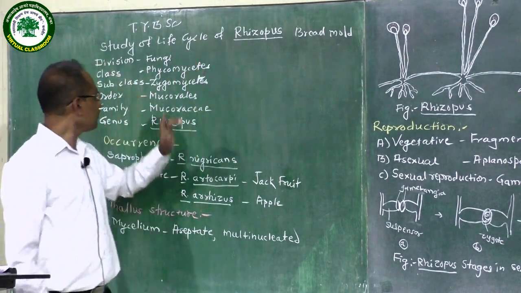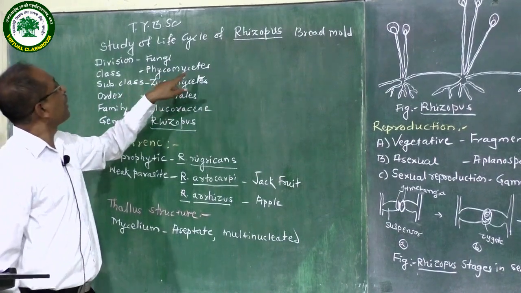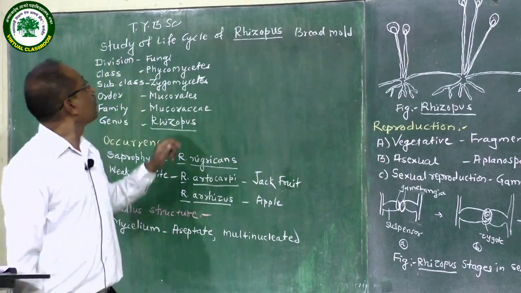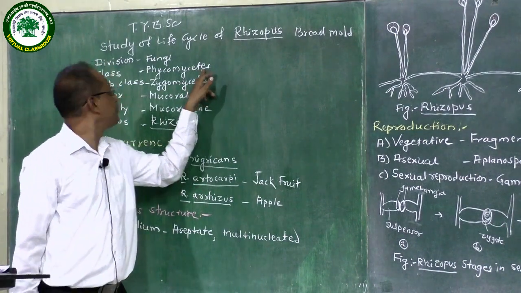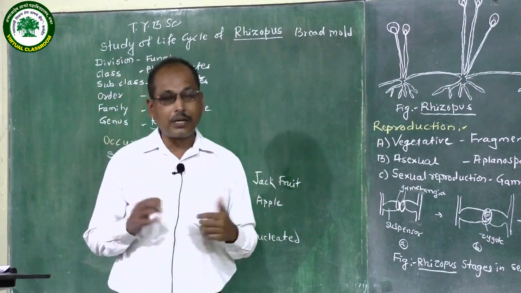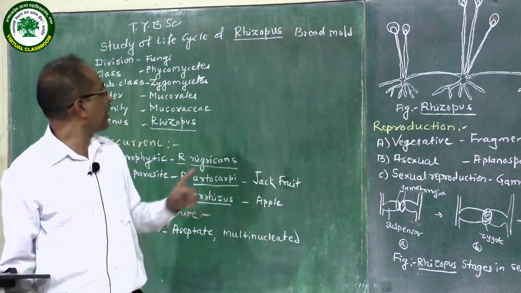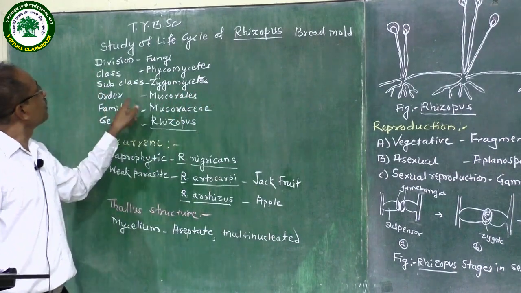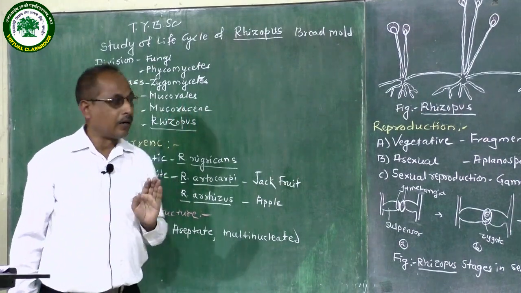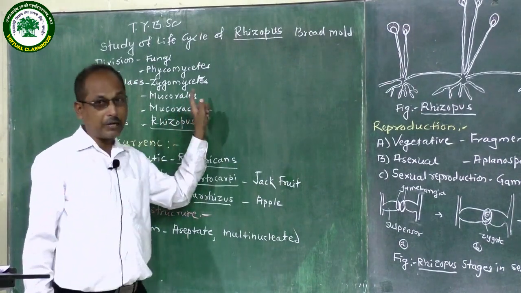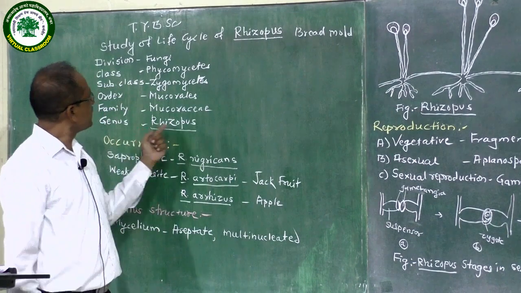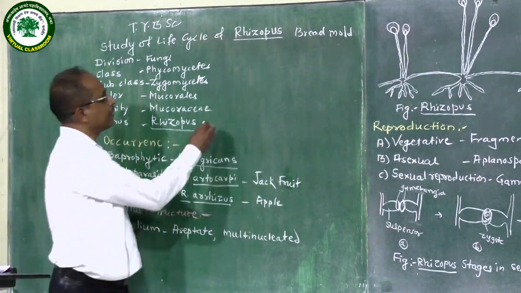and oil drops. Then Phycomycetes: in Phycomycetes, the plant body is made of mycelium, and the mycelium is non-septate and multinucleated. Then subclass Zygomycetes: in Zygomycetes, after sexual reproduction there is formation of a zygospore. Therefore, it is called Zygomycetes. Then Mucorales and Mucoraceae: in order Mucorales or family Mucoraceae, the plant body is made of mycelium, and the mycelium is aseptate and multinucleated. Then genus Rhizopus includes about 10 different species.